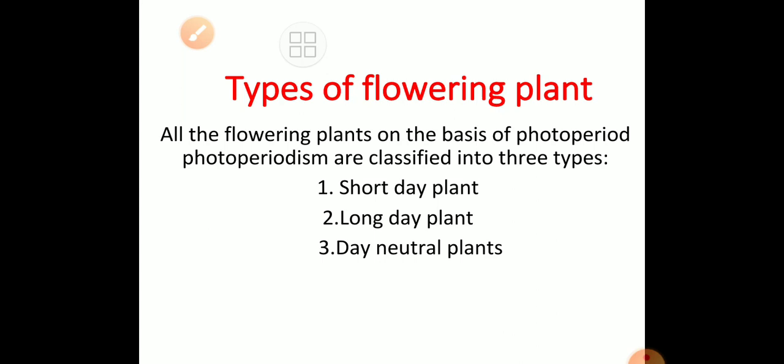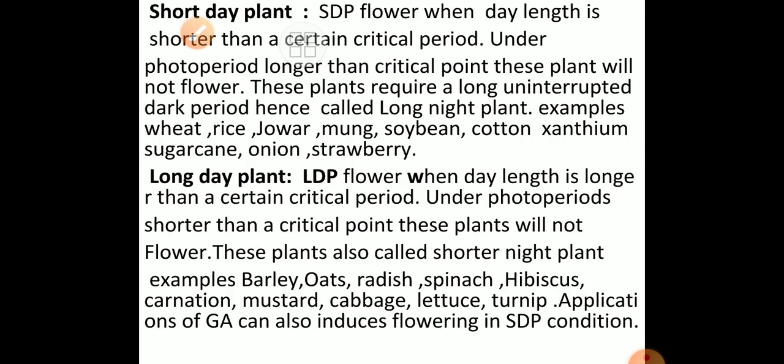So these are the main types of flowering plants on the basis of day length required for the initiation of flowering. Three types are there: short day plant, long day plant, and day neutral plant. I have already given you an idea about all these things, my friends. Here, the short day plants, under a photoperiod longer than the critical point, will not flower.